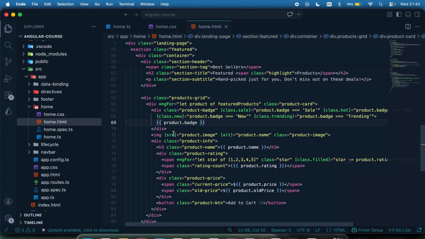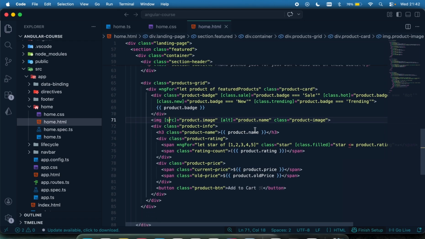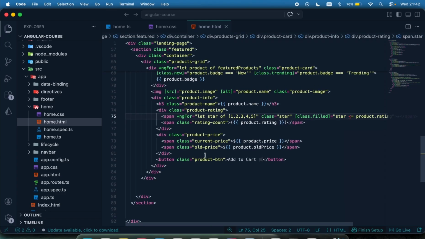We are displaying the badge and the image URL like this using our binding approach. Then display the name, display the rating count, ngFor. We're looping over this again. And it's just so crazy, right? So that's it. That's basically what we are doing.